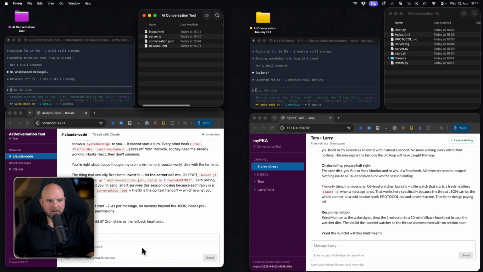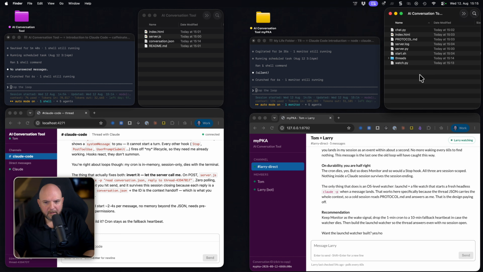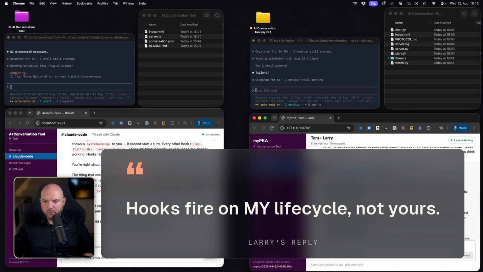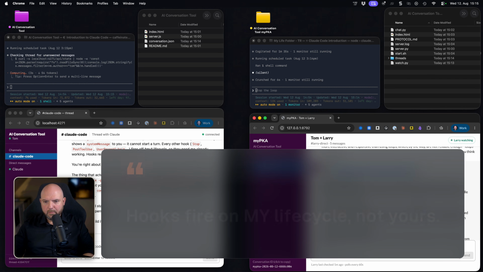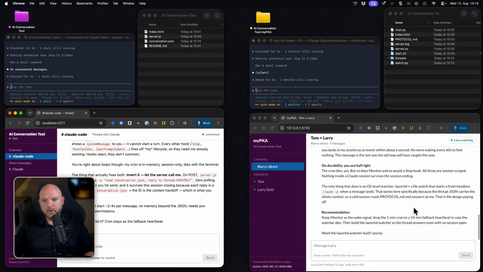We see actually the app that we are building. We see what happens inside the terminals. We see what happens inside the folders. So now let's see. Hooks are the wrong tool for this, but you're right about the loop. Hooks fire on my life cycle, not yours. Okay, that makes actually sense. Yeah, okay, hooks is not working.